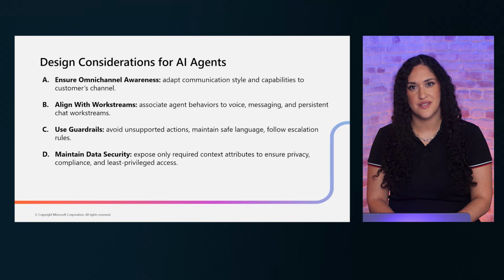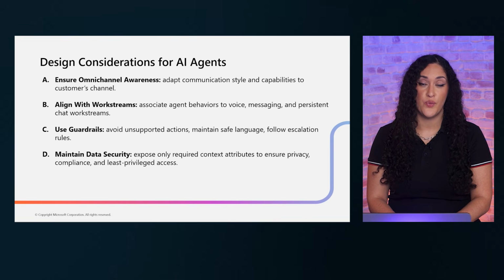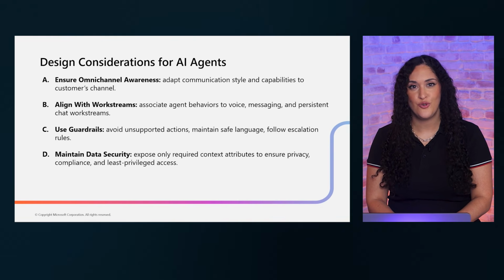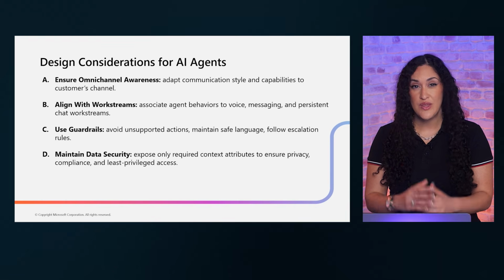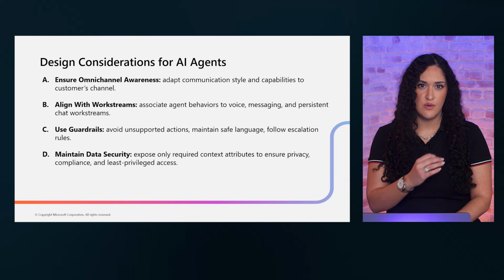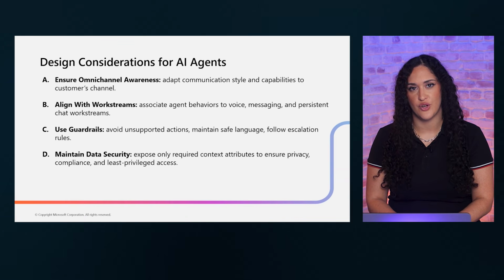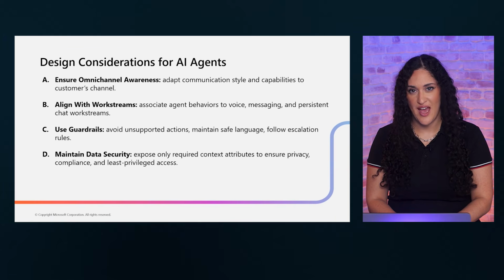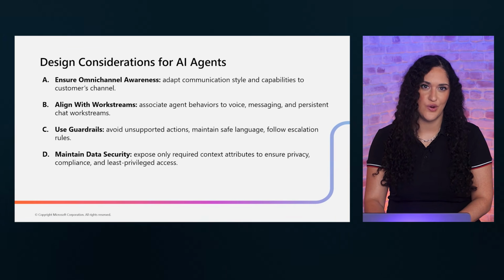Third, use guardrails. Define clear boundaries for what your AI agent can and cannot do autonomously. And fourth, maintain data security with least privileged access. Your agent should only access the minimum data required to perform its function. These 4 considerations will keep your contact center AI effective, secure, and trustworthy.